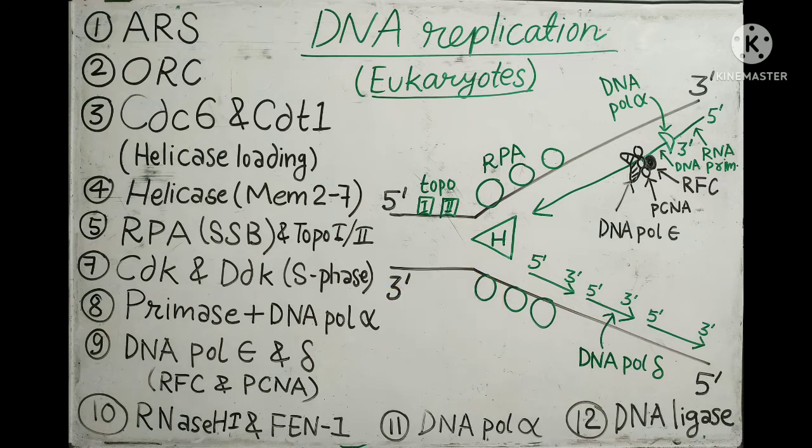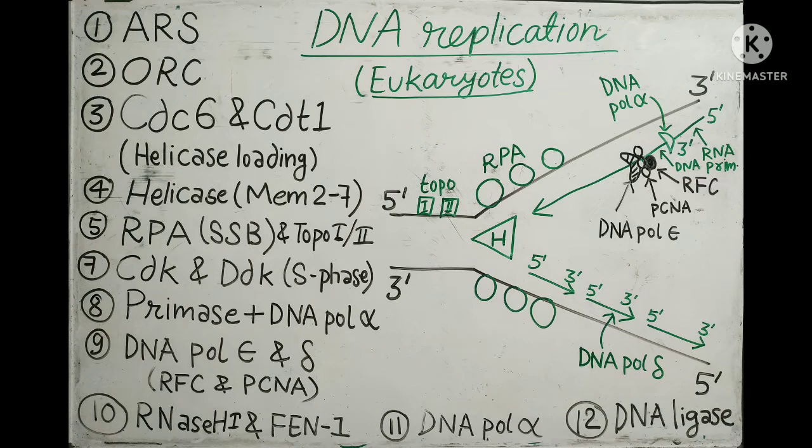After that, in the S phase, due to the presence of some cyclin dependent kinases, they activate the DNA replication. They initiate the DNA replication. So the pre-initiation complex is already formed in the late G1 phase, but in the S phase the initiation occurs.